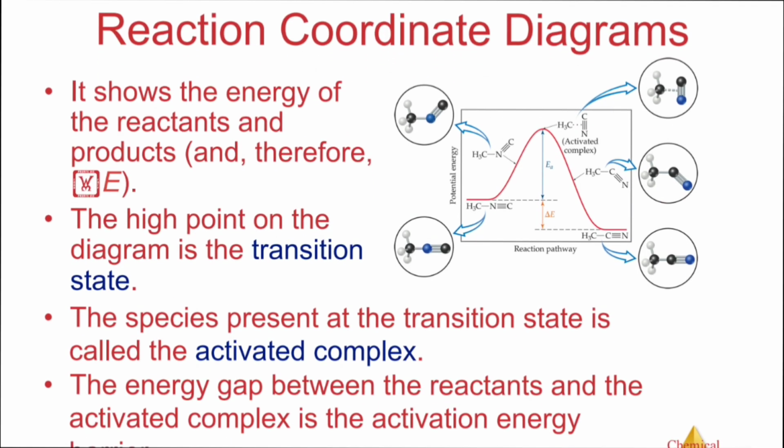The high point is the transition state. The species at the transition state is called the activated complex. What is an activated complex? An activated complex is an unstable combination of atoms involved in the reaction for which the energy is maximum. It is a short-lived species and decomposes into the products immediately. When the colliding molecules come close to each other at the time of collision, they slow down, collide, and then fly apart.